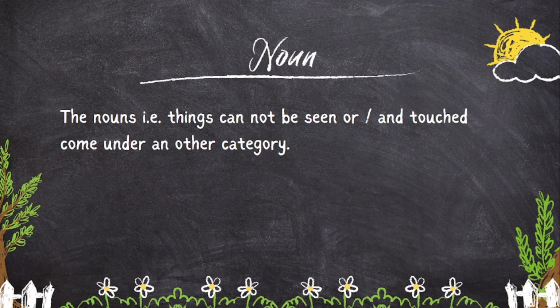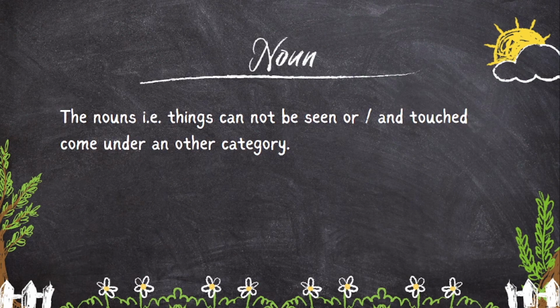It cannot be seen, it cannot be touched, only it can be felt or thought of. So it comes under second category. Sound. It cannot be seen, it cannot be touched, only it can be felt or thought of. So it comes under second category. Do you understand?